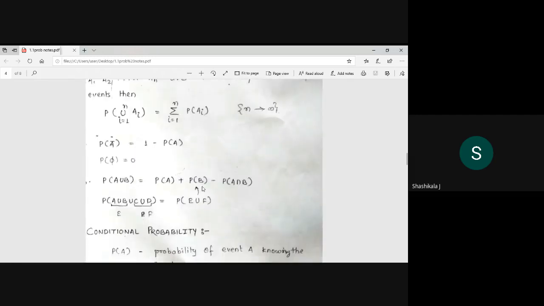This expression is used for non-mutually exclusive events. See, there are common elements also there. Just imagine a Venn diagram. If there are no common elements, then the whole universal set is equal to P of A and P of B. If there are common elements, then because it is already added in one of the circles, I have to subtract that common element in order to get P of A plus P of B minus this one. Understood, Prajwal?